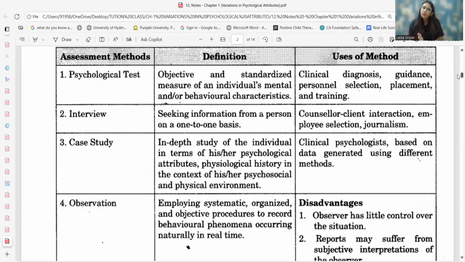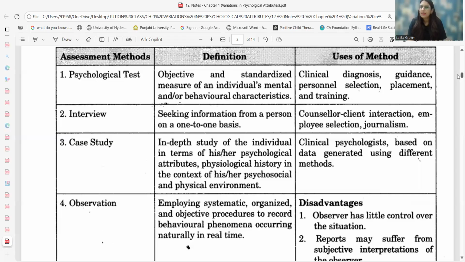In class 11th also, we have talked about the characteristics of a psychological tool. That is, it should be reliable, it should be standardized, it should be valid, and it should be objective in nature, which is going to work across two major domains, that is the individual's mental and behavioral characteristics. Next is the interview. Interview talks about the information that we gain on a one-to-one basis.